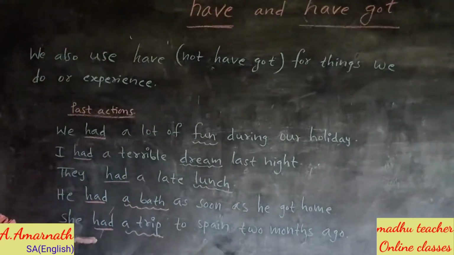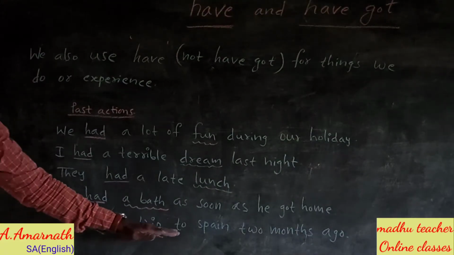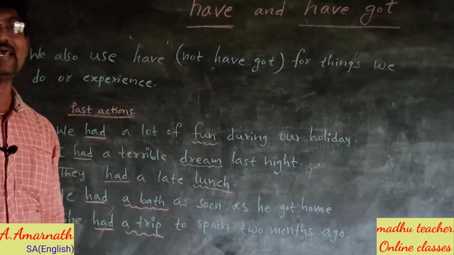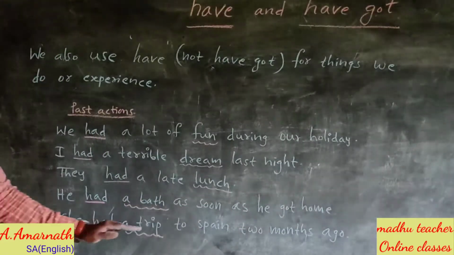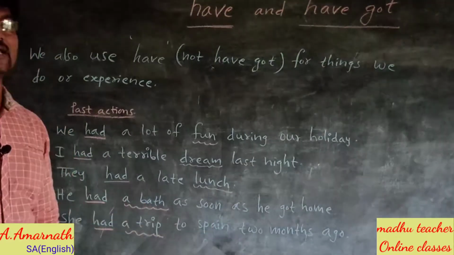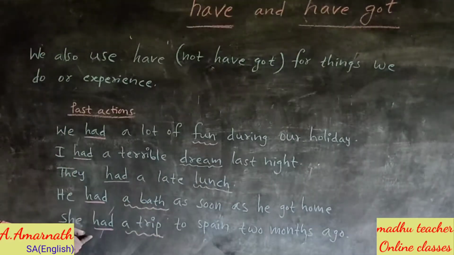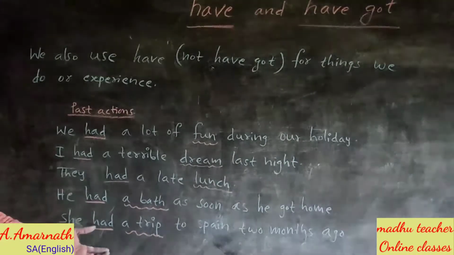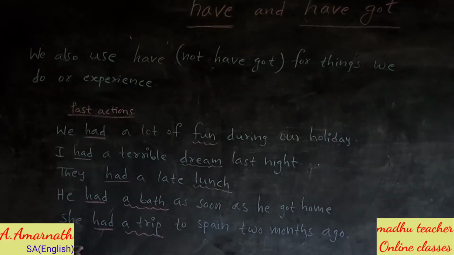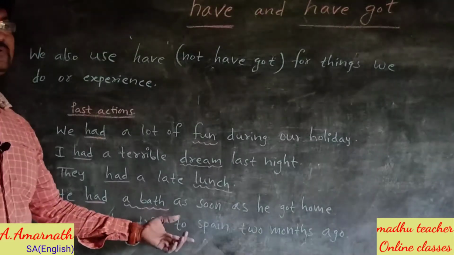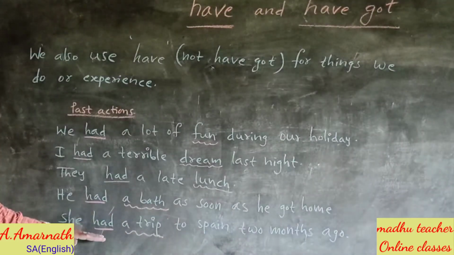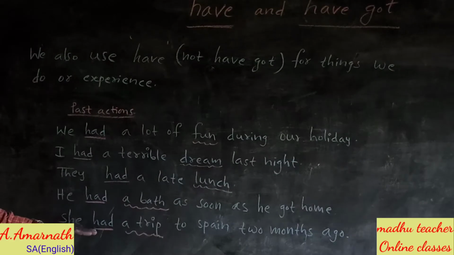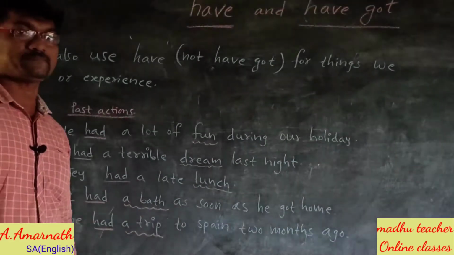And again, she had a trip to Spain 2 months ago. When we talk about the present, we can use has. She has a trip. When we talk about the present perfect, we can use she has had a trip. And when we talk about the finished action, past action, we use she had a trip.